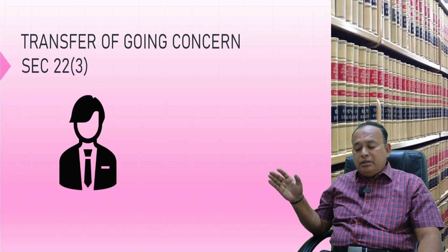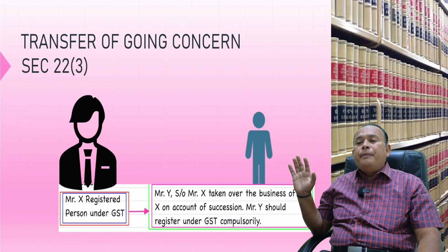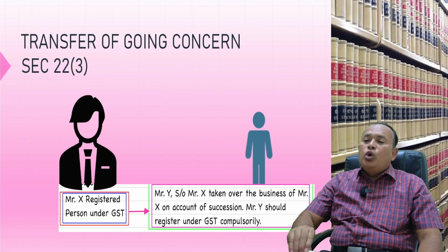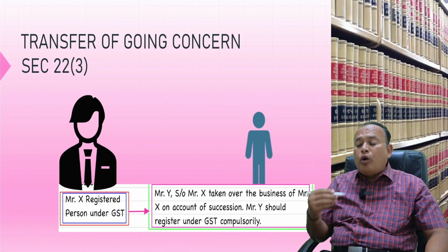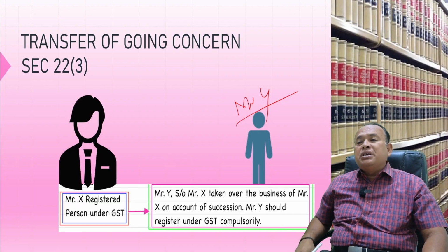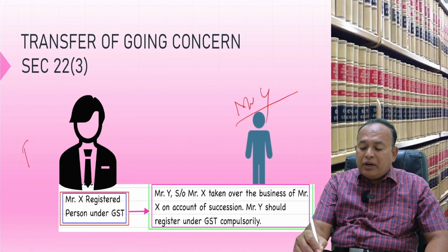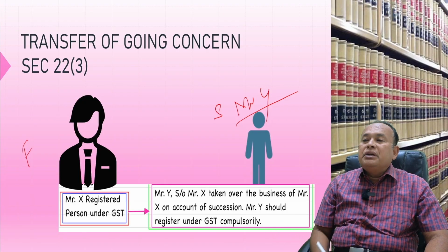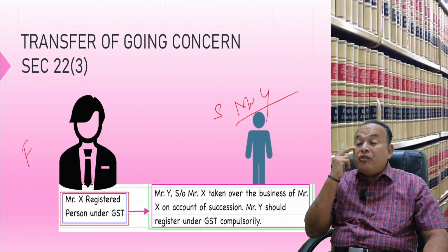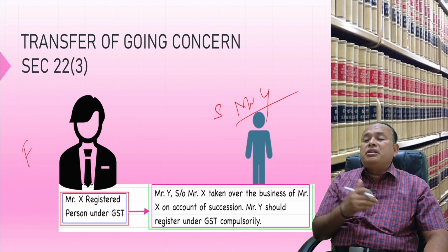A registered person, here Mr. X, whose business has been taken over by Mr. Y, who is the son of Mr. X. He is a father, he is a son. So, Mr. Y acquires the business of his father. His father is already a registered person under the GST.